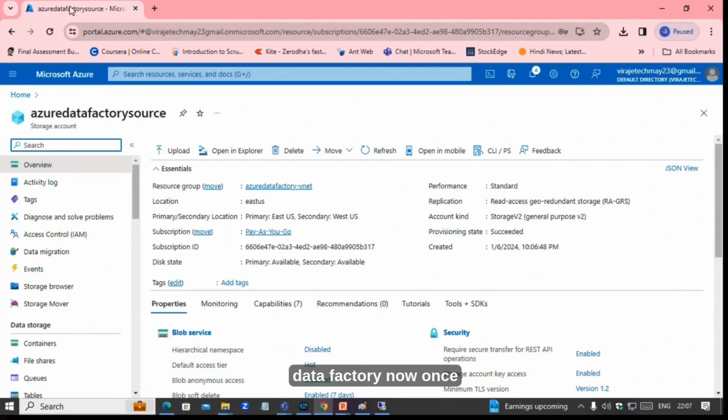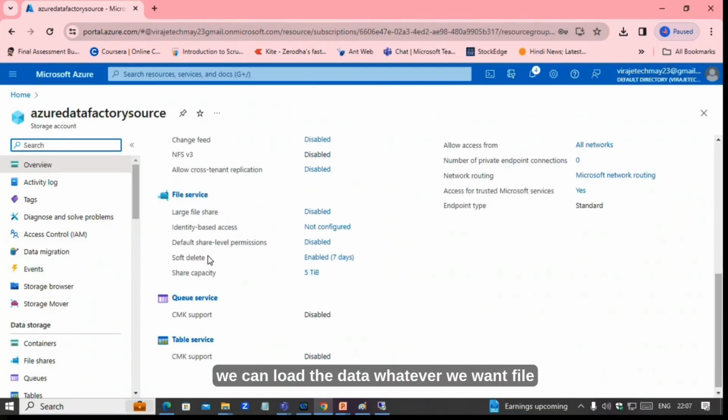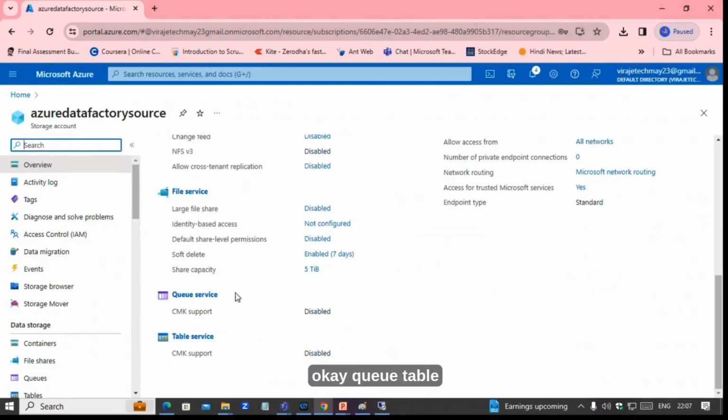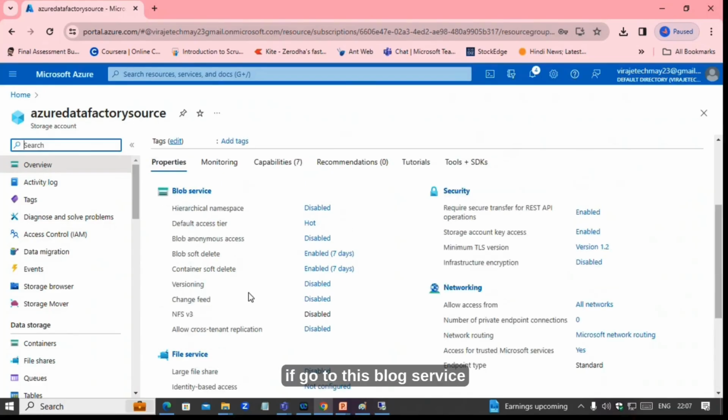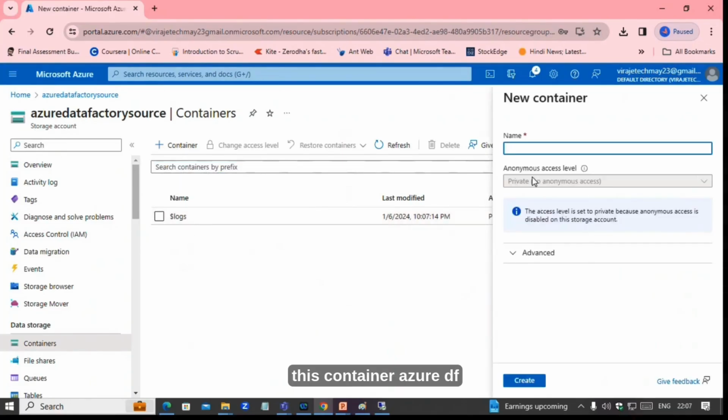Now, once we created the storage, here we can load whatever data we want. File, blob, security, queue, table. If you go to this blob service, click on this blob, click on this container, Azure DF container.